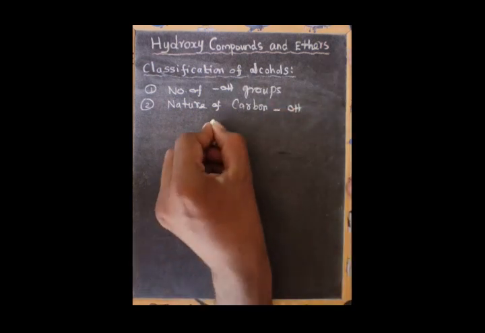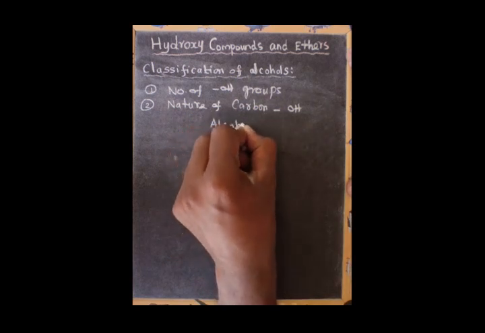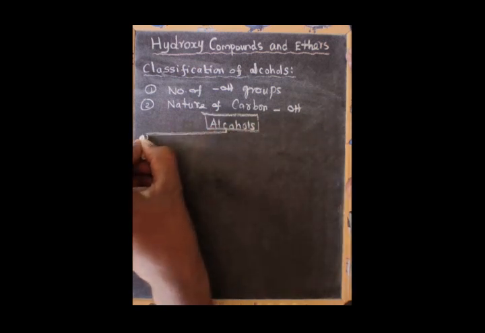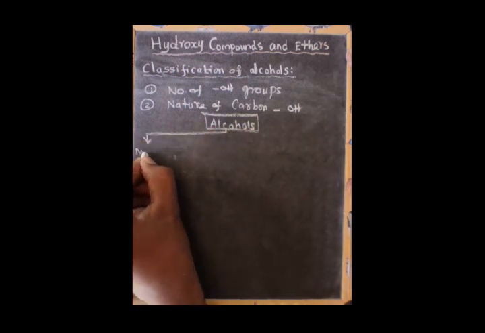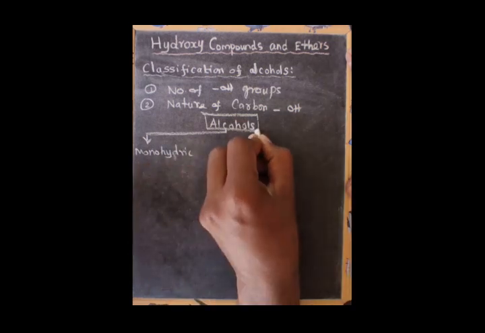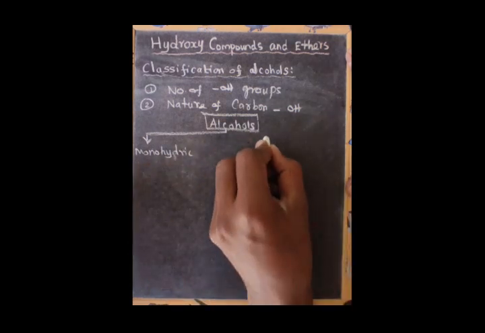Alcohols are generally classified into two types. First, monohydric alcohols, then polyhydric alcohols.